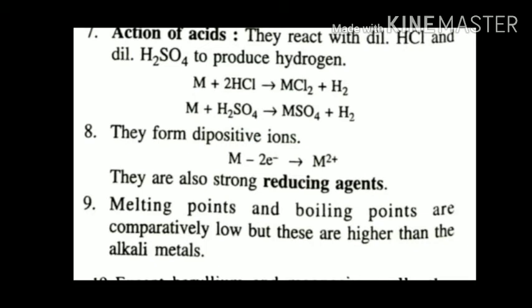Since it has one electron in its outermost shell, before that, because its atomic number is 11, it will have 11 electrons and 11 protons, and now the one electron present in the outermost shell is removed. How many electrons are left now? 10. But how many protons are left? 11. So what will be the charge? Plus 1. That is unipositive charge. Uni represents 1 and plus is positive.